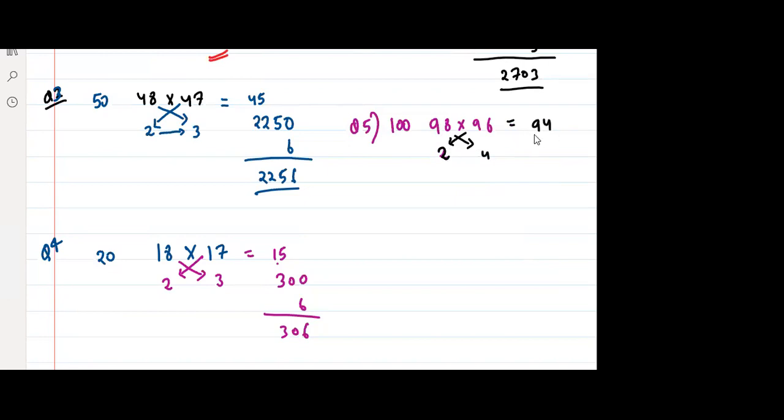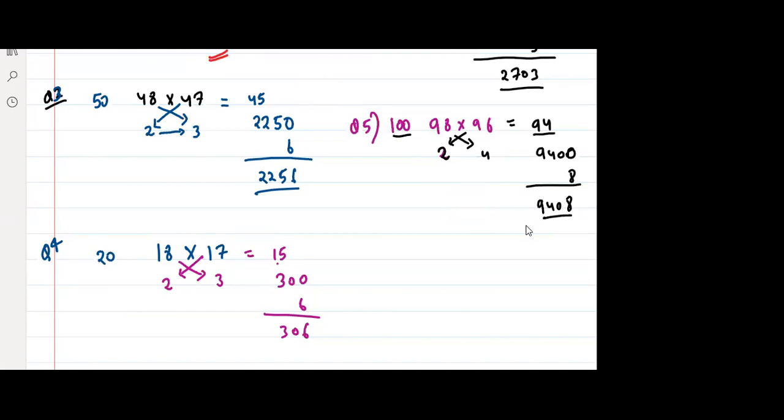Now 94. Actually, we are multiplying this and this. Akash, we are multiplying this and this. 94 into 100 is what? 9400. And now 2 into 4, 8. So 9408. Clear? Does everyone understand? Very good Tanushree, very good Dhruv.